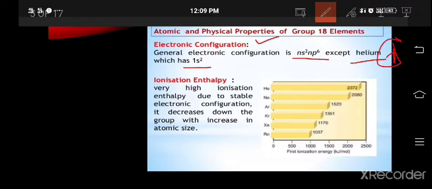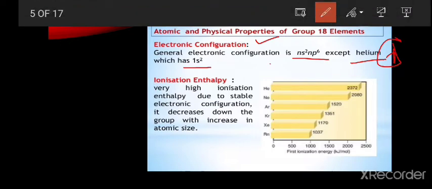Coming to ionization enthalpy, it decreases down the group. As the atomic number increases, the atomic radii also increase, but the ionization energy decreases. Helium has an ionization energy of 2372, and neon has 2080.